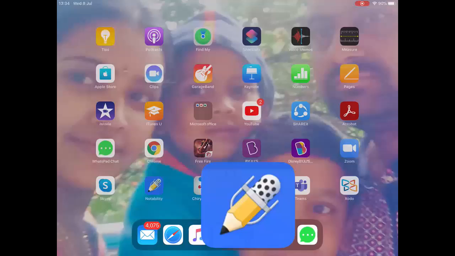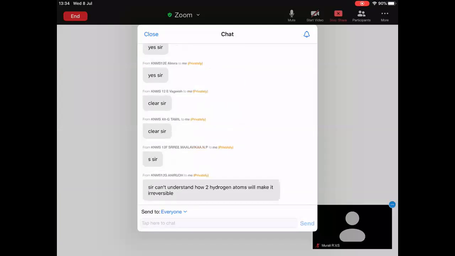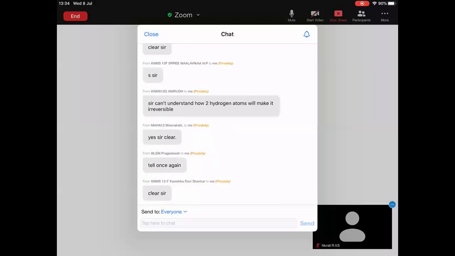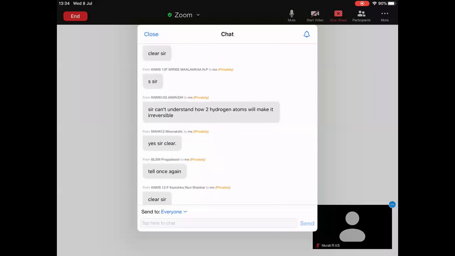Now let me see your chat box. Is it clear, everyone? Please respond. What is the meaning of theoretically? What is the meaning of practically? One student from KNMS, Anirudh, can't understand how two hydrogen atoms will make it irreversible. In case of the second hydrogen atom, the negative charge is highly stable due to -M groups. If the second hydrogen is not there, then the second part of the mechanism does not happen.